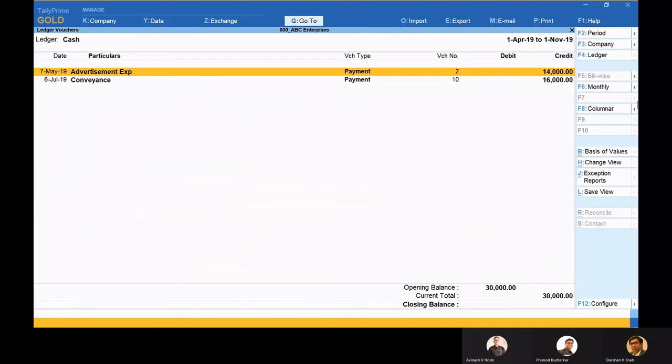So let me say these 2,000 transactions have come up, which are above 10,000, and this they would like to audit. So yes, this is one type of filter which they can do.